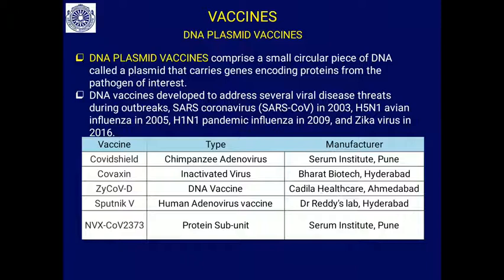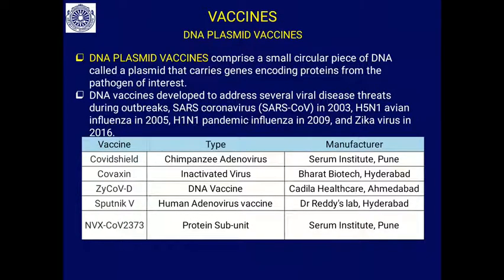India developed several vaccines, Covishield and Covaxin. So what are the types? Covishield uses a chimpanzee adenoviral particle as a vector, developed by Serum Institute, Pune.